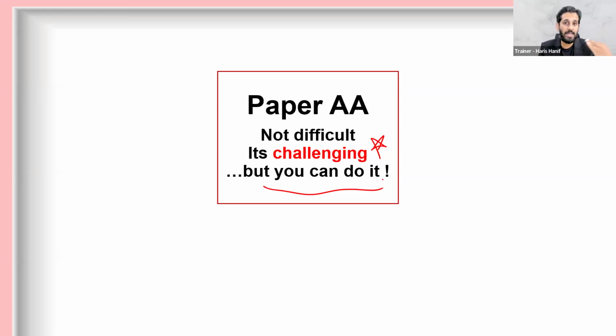It requires your sound accounting skills, and it also requires good drafting skills, because studying paper AA is very easy, and attempting the paper might be challenging. Why? Just because of the drafting styles. So in my lectures, you will learn how to tackle this paper, what the drafting styles are, what the techniques are and all that. So let's now move on to the syllabus area.